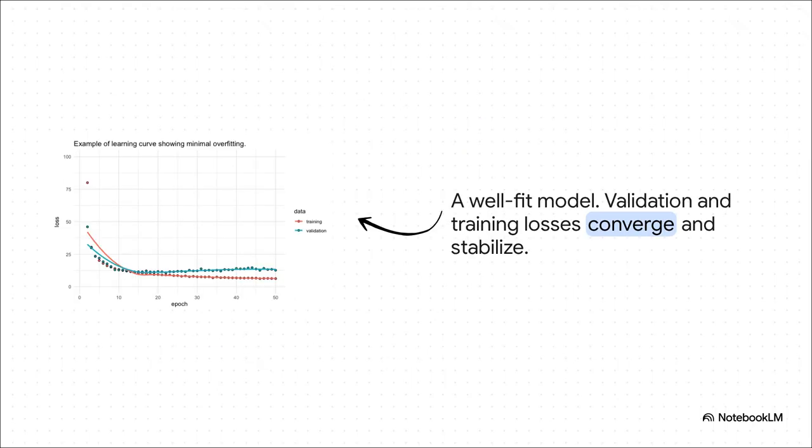Now this, on the other hand, is what we want to see. This is the goal. Look at how the two lines are practically holding hands. They track each other very closely. This tells us the model's performance on new data is right in line with its performance on the training data. This is a model that is generalizing well.